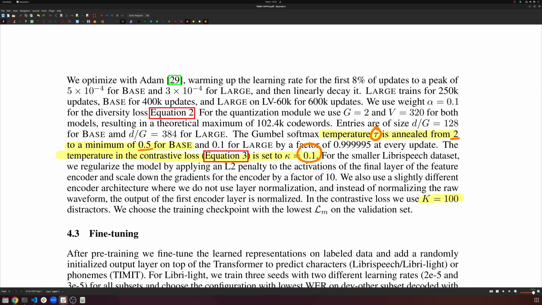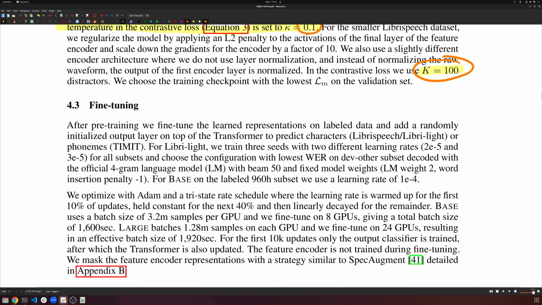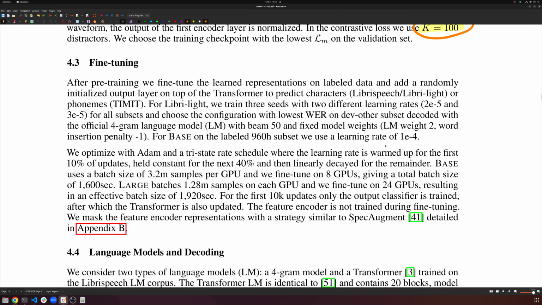So that's another option. And then the last thing is when we select for a specific masked output, we have the correct quantized embedding, and then we need to randomly sample k other quantized distractors, and they select k equals 100, right? So we'll be doing the same thing, k equals 100. And fine-tuning is relatively simple. We'll be doing a simple CTC loss fine-tuning on that.